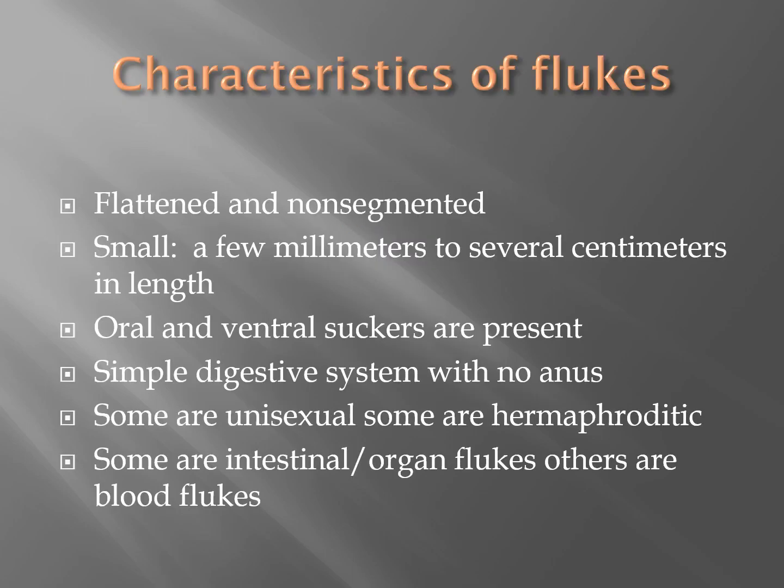Some characteristics of flukes is that they are flattened and non-segmented. They're kind of leaf-like. They are small and only a few millimeters to several centimeters in length. They have oral and ventral suckers that are present, and these are their modes of attachment. They have a simple digestive system with no anus. They usually regurgitate their waste. Some are unisexual and some are hermaphroditic.